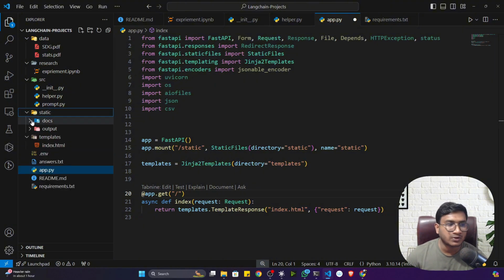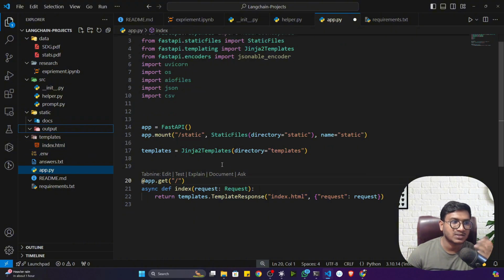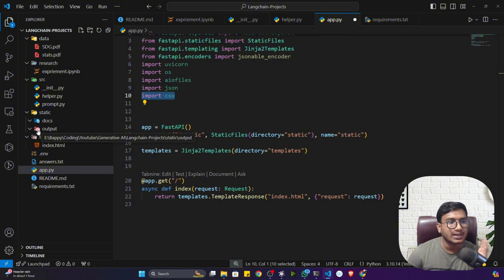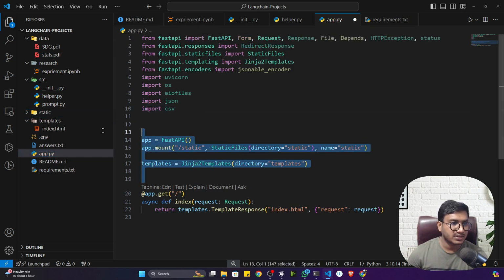Inside static, I created two folders called docs and output. Whatever documents the user uploads, that PDF, will be saved inside the documents folder. And whatever output you get from the application, that means the questions and answers in CSV format, because you can see I've imported the CSV, will be saved inside the output folder. From the output folder, I will get that CSV output. And inside documents, it will store the PDF. That's the idea.